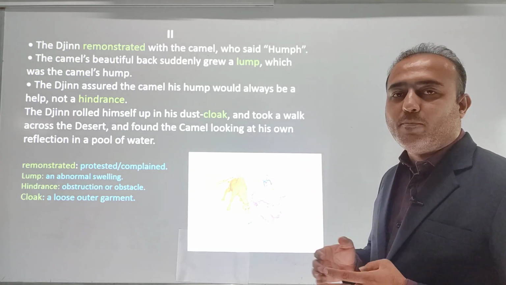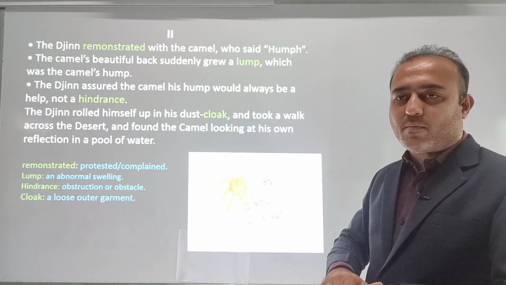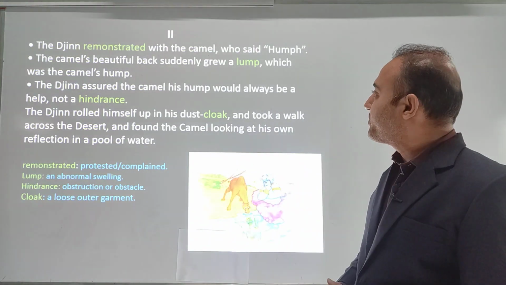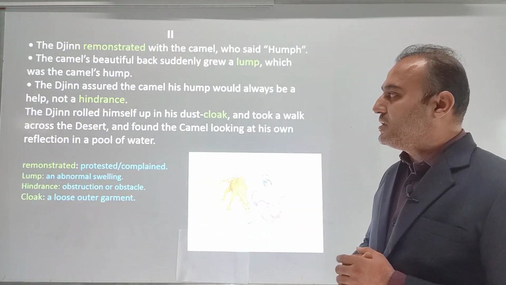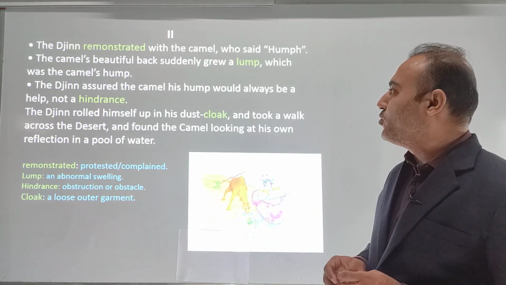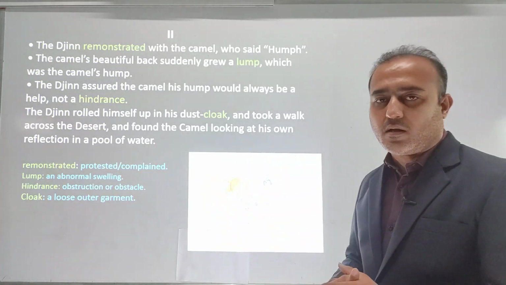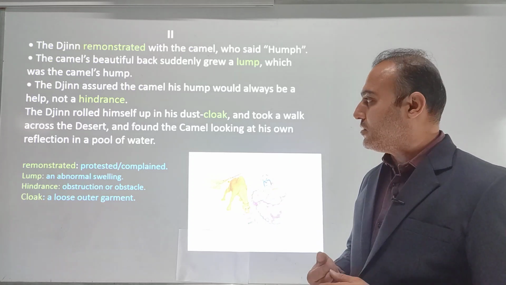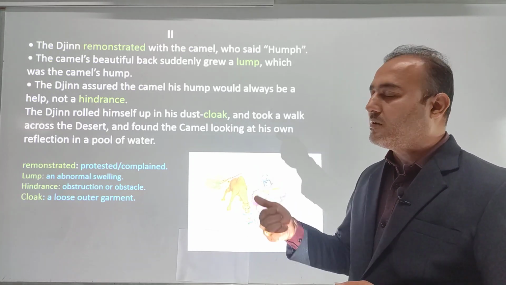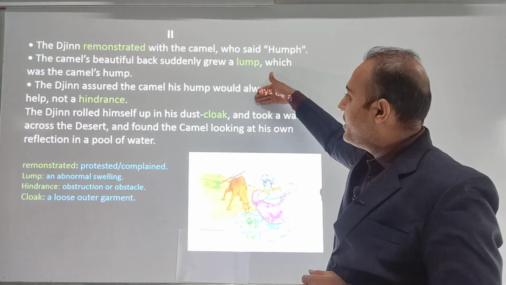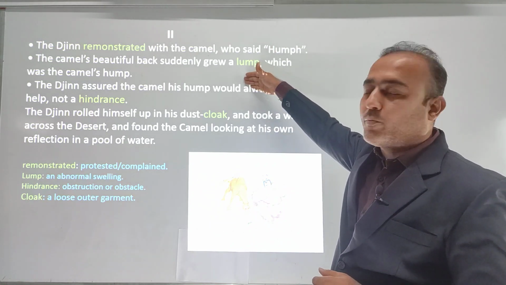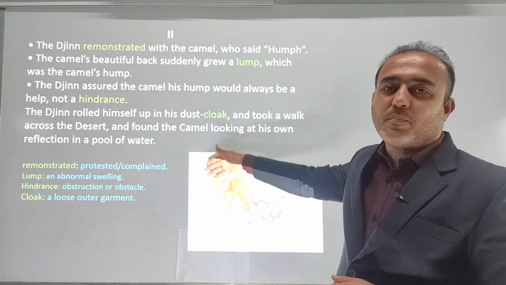Lump means an abnormal swelling. So the back of the camel grew like this, which was the camel's hump. The jinn assured the camel his hump would always be a help, not a hindrance. Hindrance means an obstacle or obstruction in the work. So these are the main points given in the paragraph further.